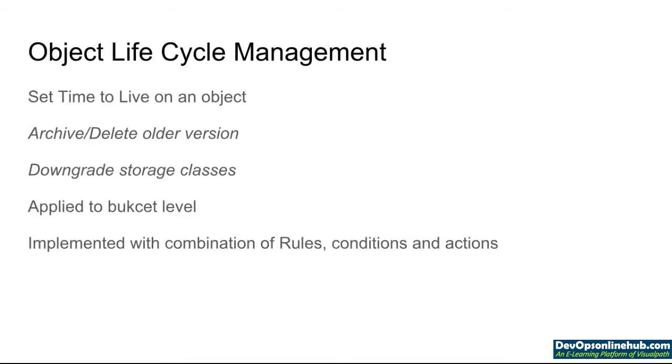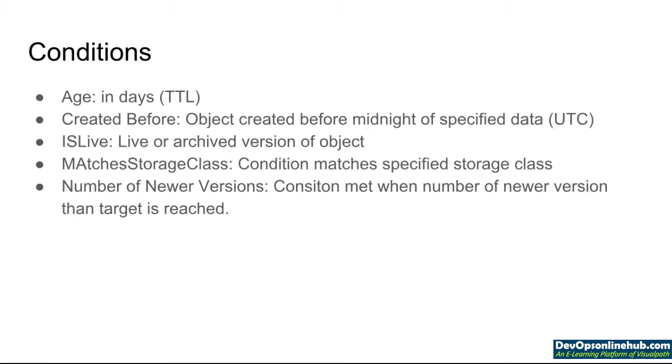Then, when it comes to object lifecycle management, it sets a time to live on an object, archives or deletes an older version, and downgrades storage classes, applied at the bucket level. It is implemented with a combination of rules, conditions and actions. You would use object lifecycle management when you want to move the existing contents of an object into another storage class. In those cases we'll be using lifecycle management. The conditions we define in lifecycle management start with age, which is the time to live. Created before means the object was created before midnight of a specific date, which is the threshold value you give. Then is live means a live or archived version of the object.